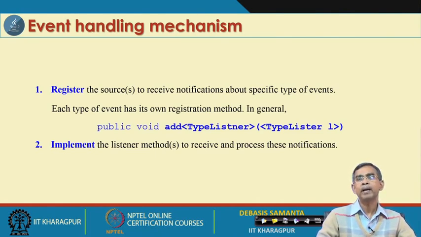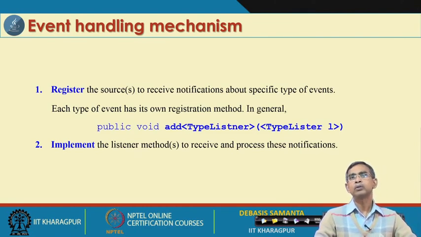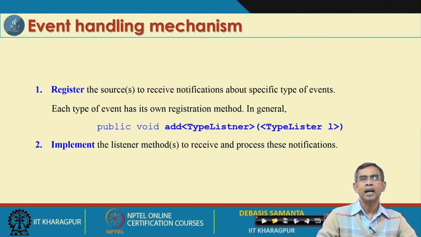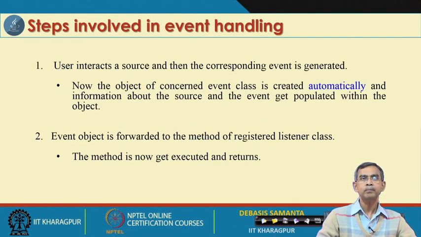That means if there is a mouse press or mouse click, accordingly we have to write the listener method, so that if it happens, the actions corresponding to the event are performed. So, that is all. These are the two things: registration and then implementation.